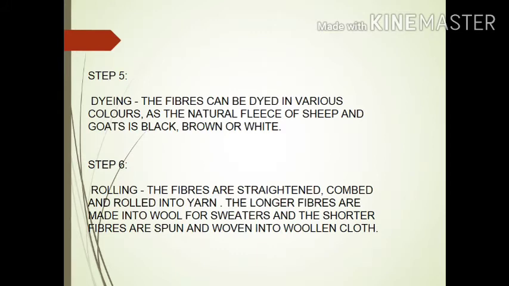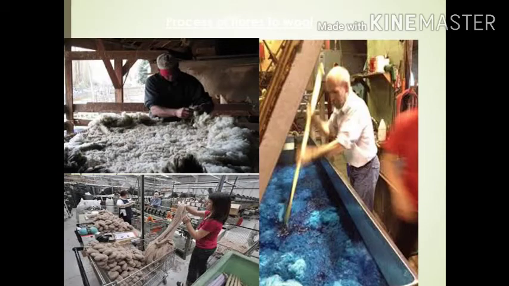Step 5. Dyeing. The fibers can be dyed in various colors as the natural fleece of sheep and goats is black, brown or white. Step 6. Rolling. The longer fibers are made into wool for sweaters and the shorter fibers are spun and woven into woolen cloth. The fibers are straightened, combed and rolled into yarn. The following steps are shown in the given image.